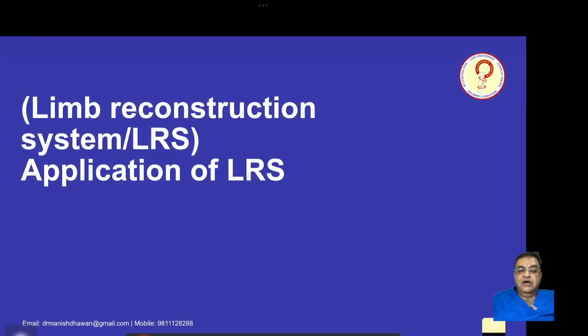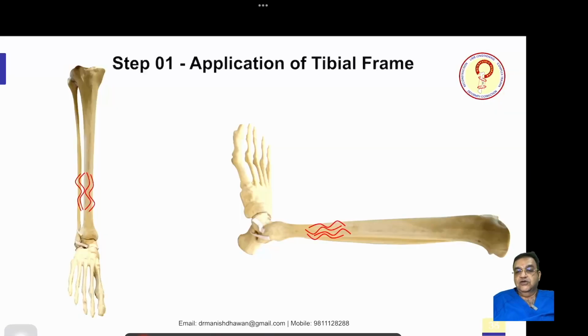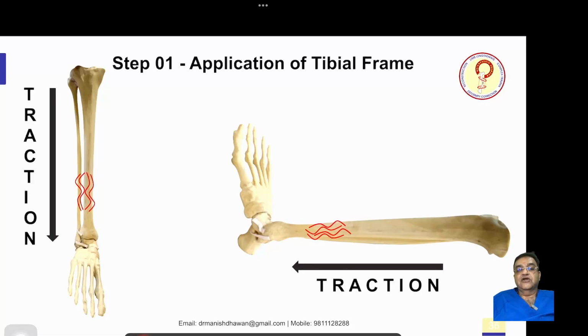So now we come to how we apply the LRS. This is your saw bone. This is the fracture with the crooked red lines. First step is, as with Ilizarov, you have to give traction, and once you give traction, the fracture fragments align. Now LRS can only be applied when the fracture does not involve intra-articular fragments, and at least 3 pins can be put in the distal fragment. There should be no fracture.